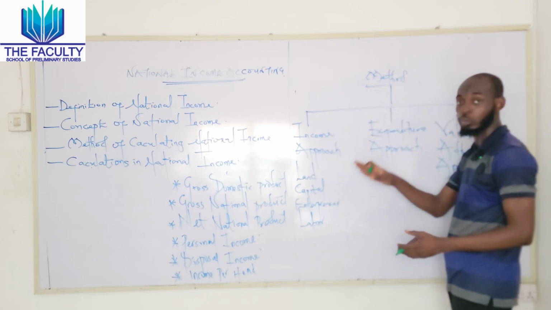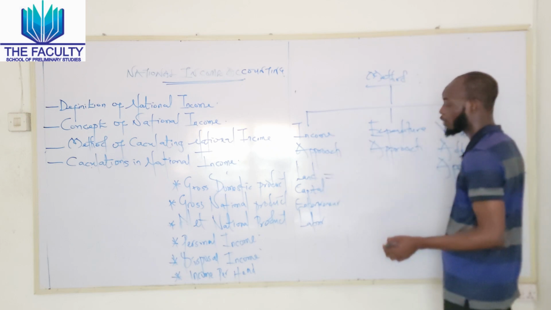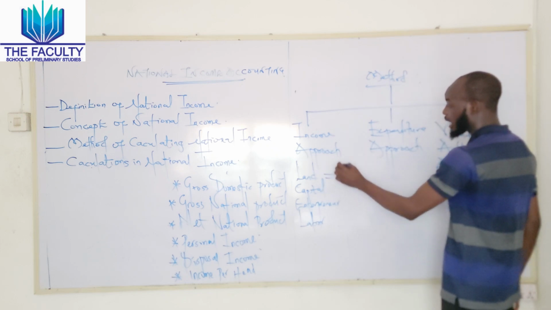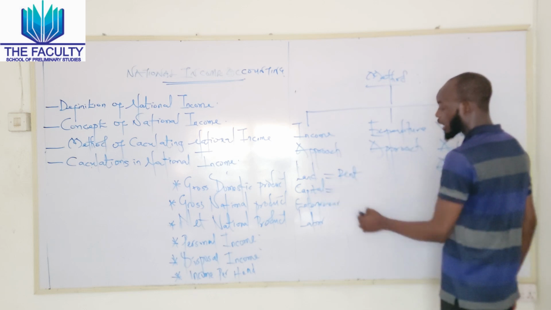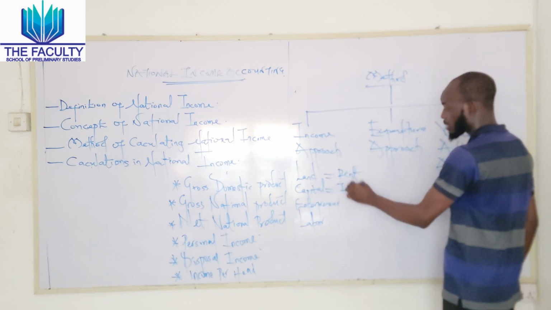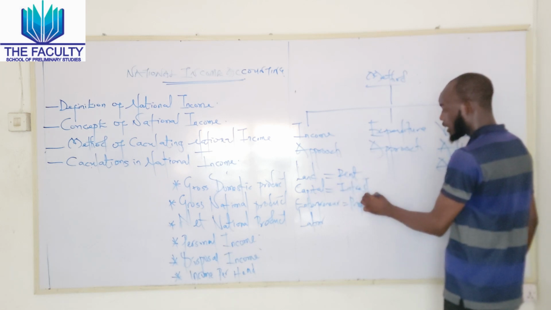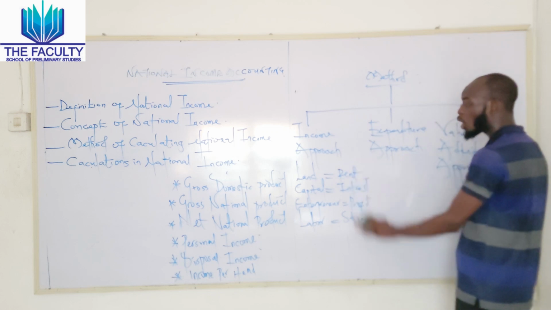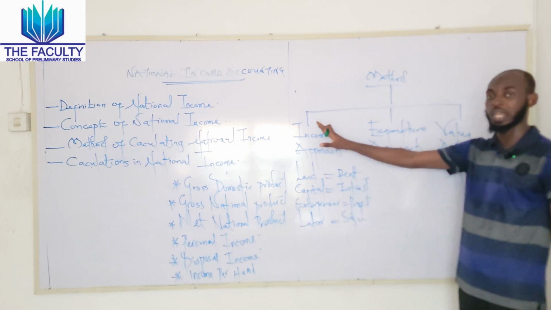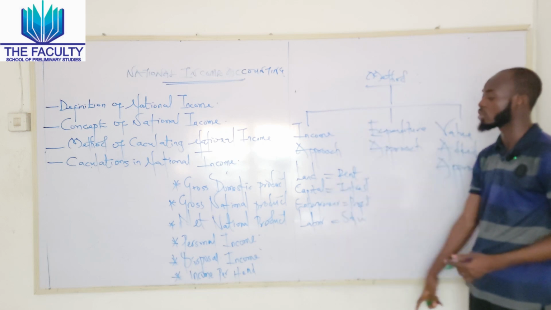So what's the reward for land? The reward for land is rent. The reward for capital is interest. The reward for entrepreneur is profit. And the reward for labor is salaries and wages. We add all these together to get our income approach.